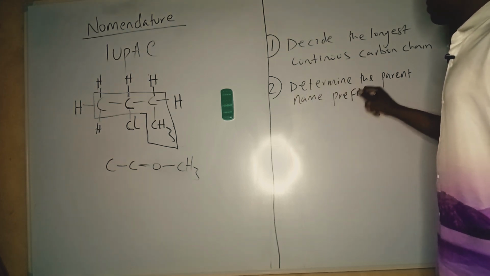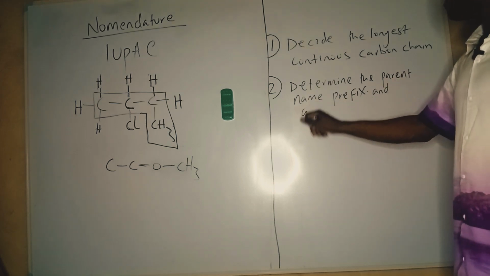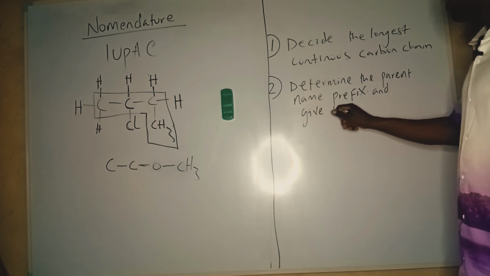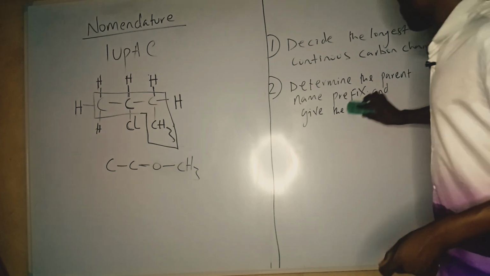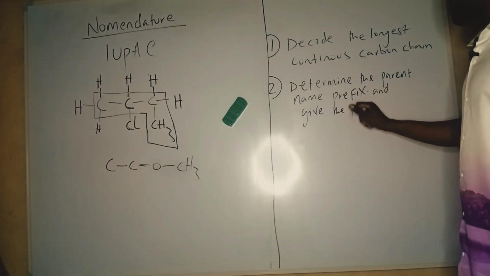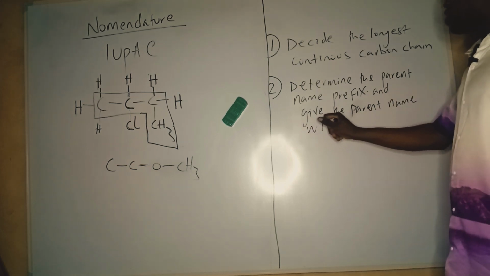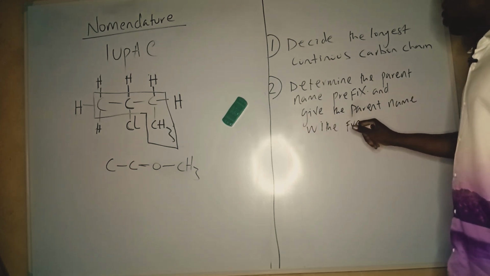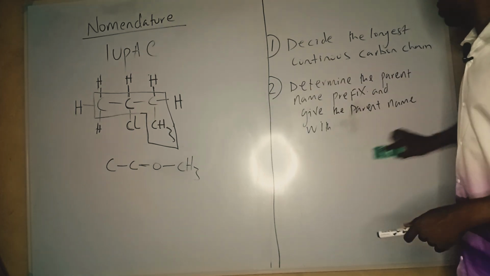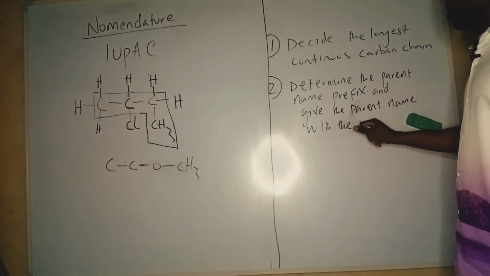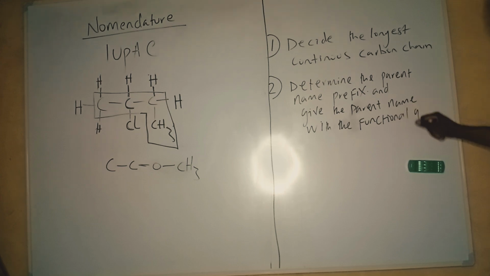So I'm going to use the parent name prefix and give the parent name with the functional group.